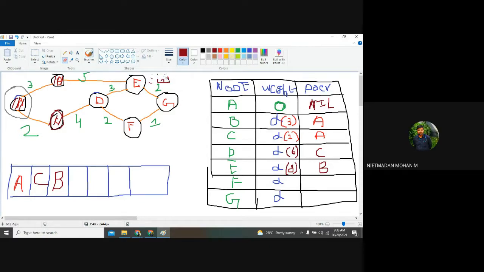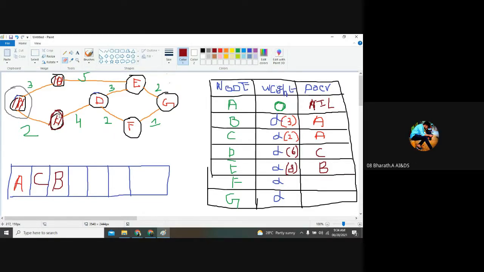So as of now, how many nodes are pending in the list? We have taken 3 nodes and 4 nodes are pending as of now, right? And now either you can take D or you can take E as your next vertex. In this case, I am taking D as my next vertex. I want to travel from D to E. What is my weightage? 3. I want to travel from D to F. Then what is my weightage? 1.